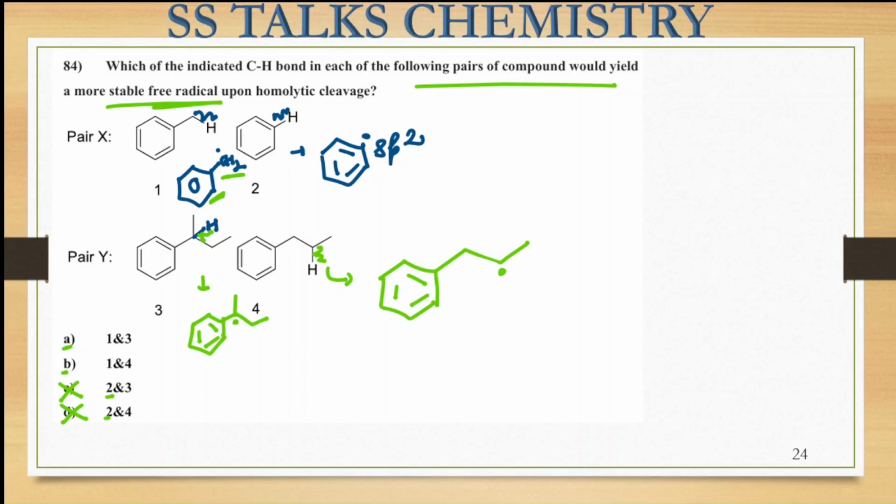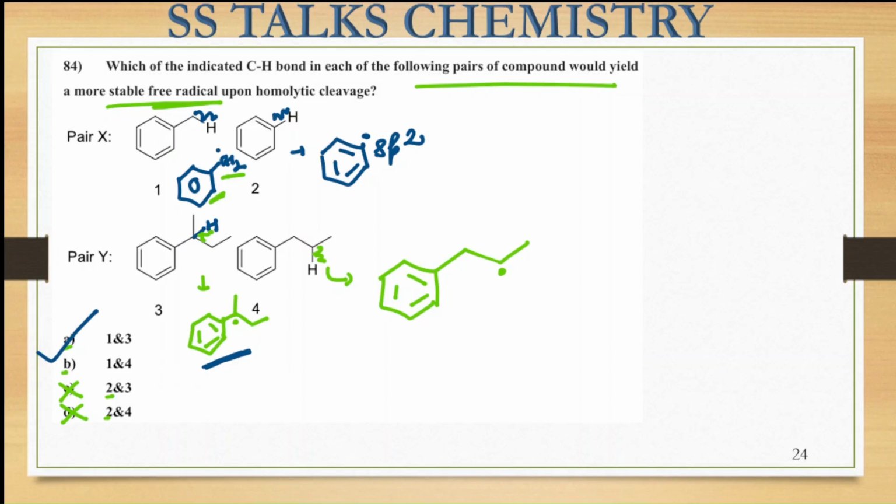We can see that among these two, again the radical that is being formed will be stabilized due to the conjugation of the benzene ring. So the third one is going to be more stable as compared to the fourth one. So the first from the pair X and the third from the pair Y give you the more stable free radical, that is, option A is the correct one.